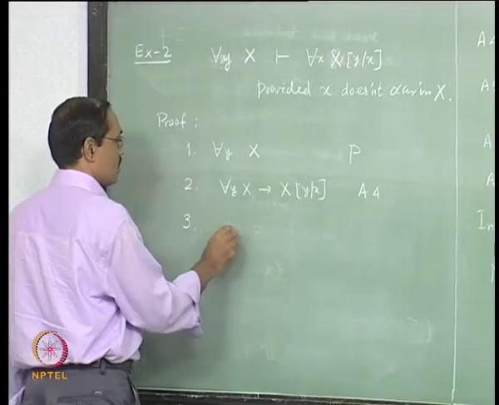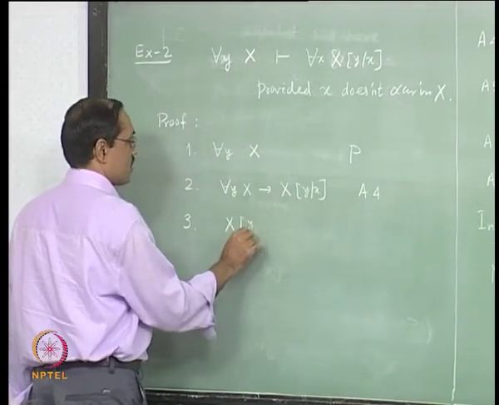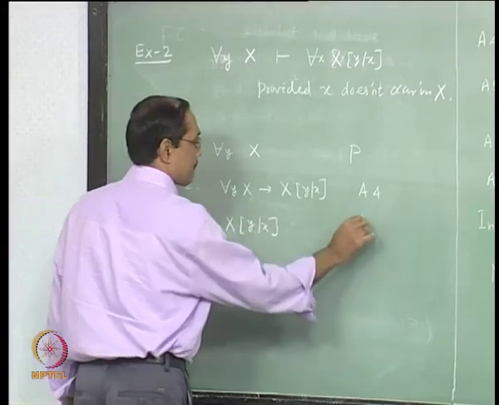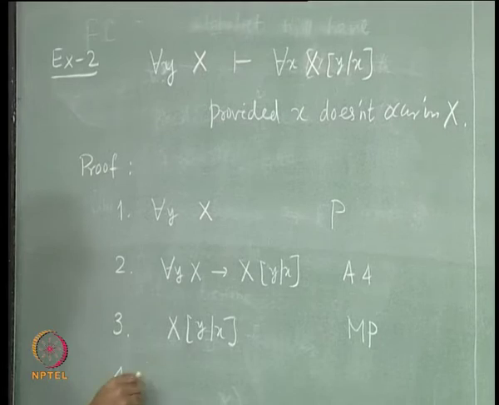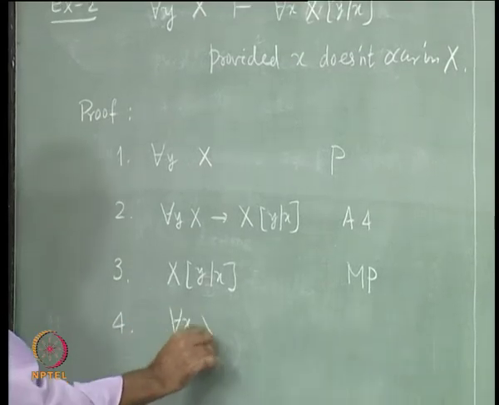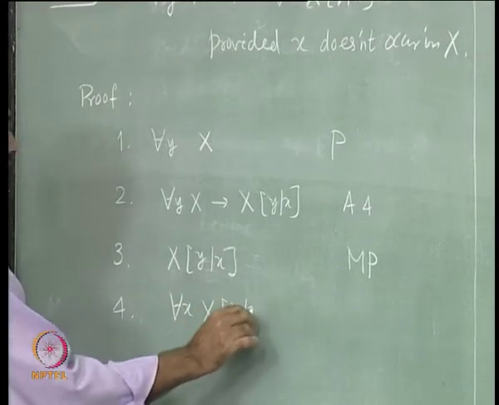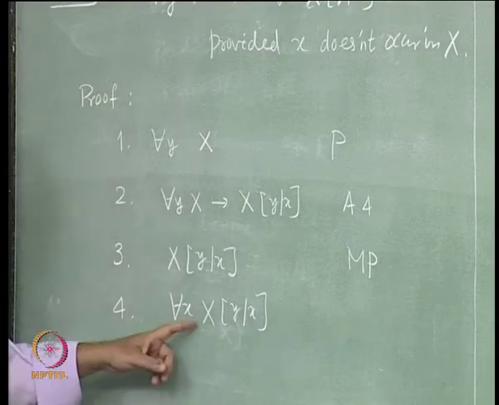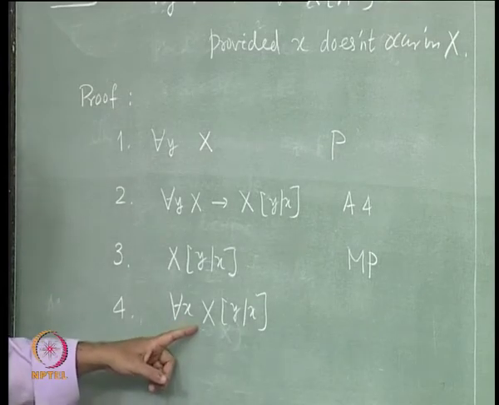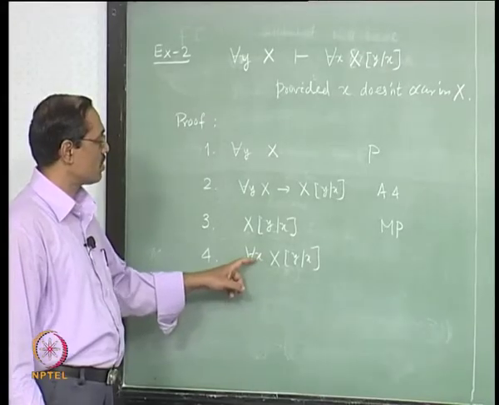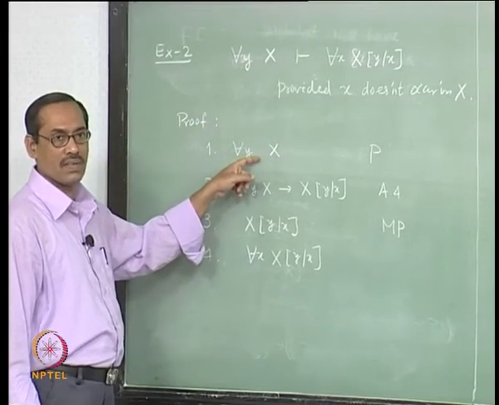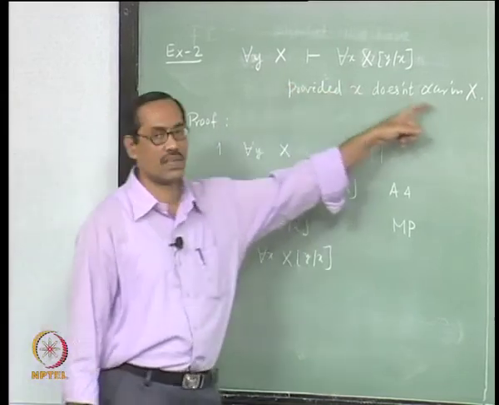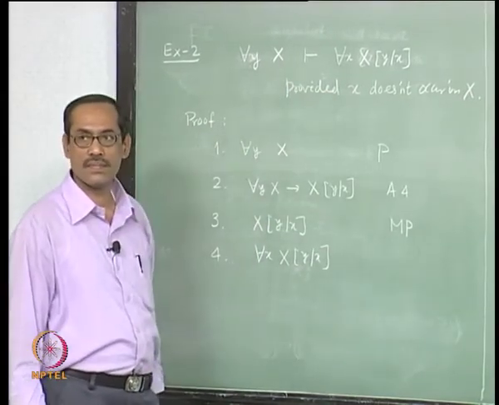Then you have modus ponens, which is x y by x, then UG, that is the natural thing. And UG is applicable. The condition is x should not occur free in for each y x, that is the only premise used, right. It is not free because it does not occur. Okay.